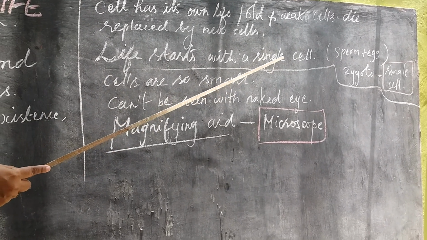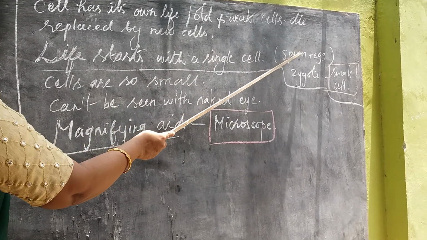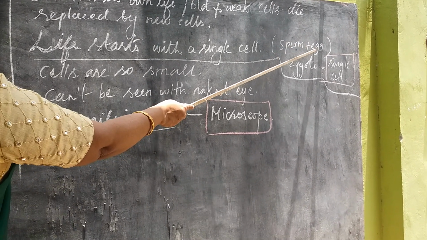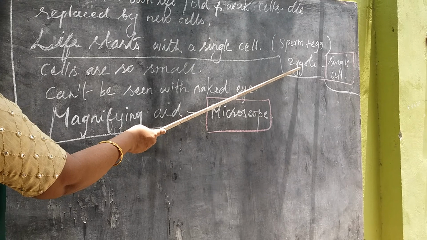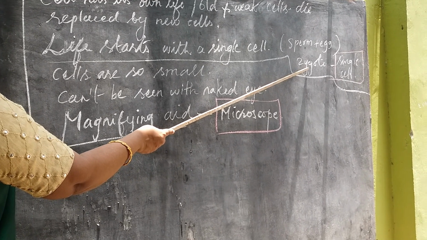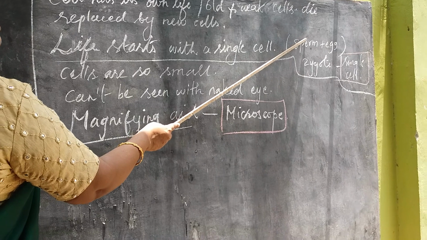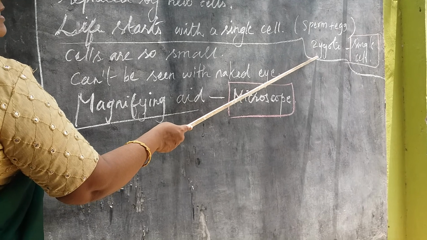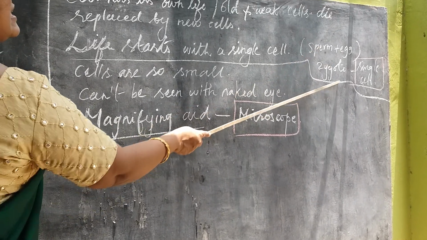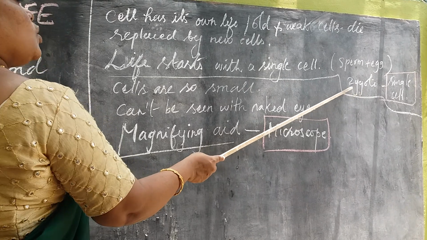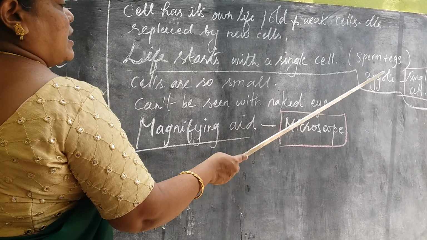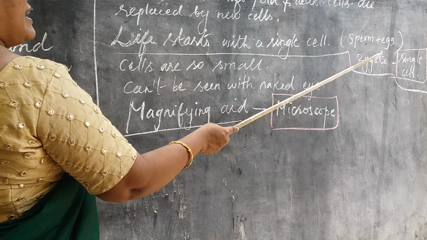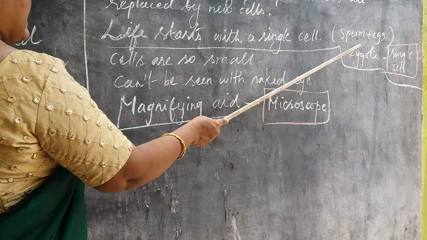How does it form? That is a sperm, the male gamete, and the female gamete, the egg. The sperm and egg unite together and form a zygote. That is in the 8th standard reproduction lesson you studied. Zygote is a single cell. The zygote undergoes division. It is divided into a number of cells and the entire organism is formed. Anyway, the origin is with a single cell.